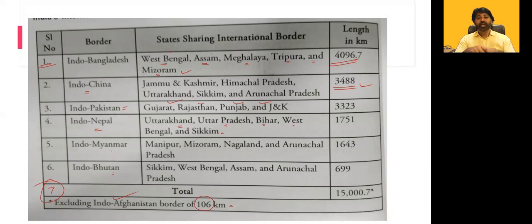Sikkim is with India, China, and Indo-Nepal, and Indo-Bhutan. You got the point? Sikkim has 3 international borders. Sikkim has one side Nepal, one side China, one side Bhutan. Same way West Bengal. So the questions can come like this. You got the point. You need to analyze it closely.